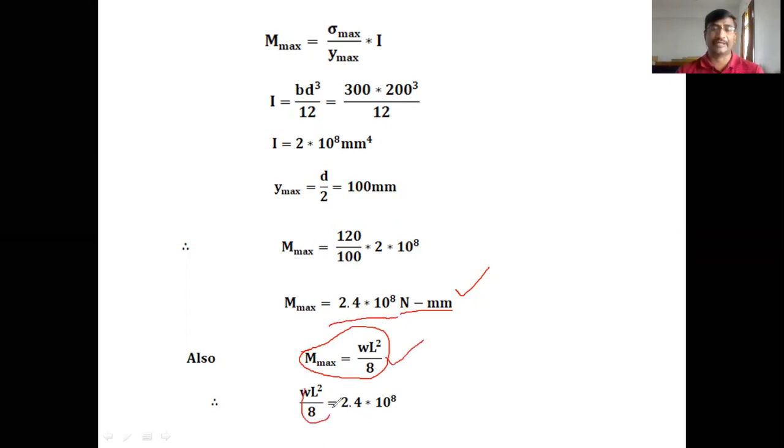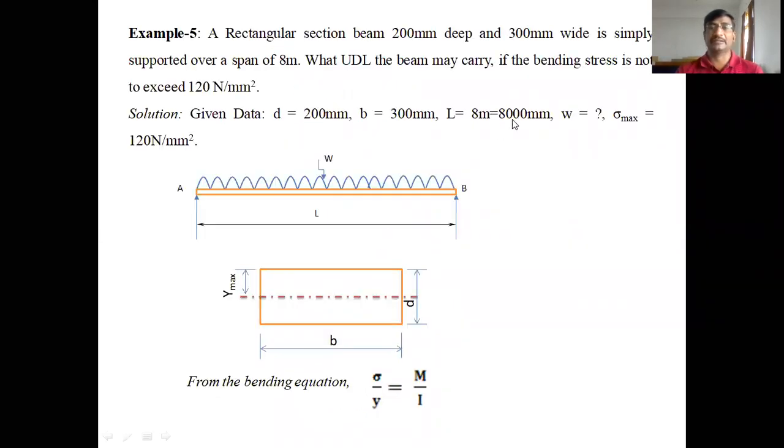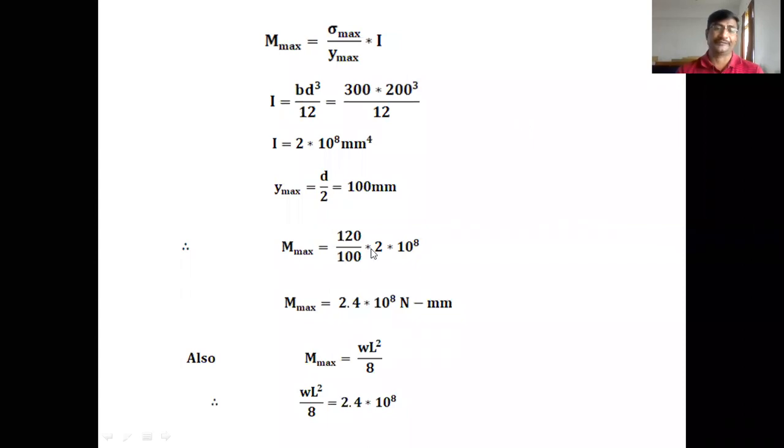In this equation, W is the unknown parameter which we are going to find, and L is the full length of the beam. The span of the beam is given in the problem itself as 8 meters, that is 8,000 mm.